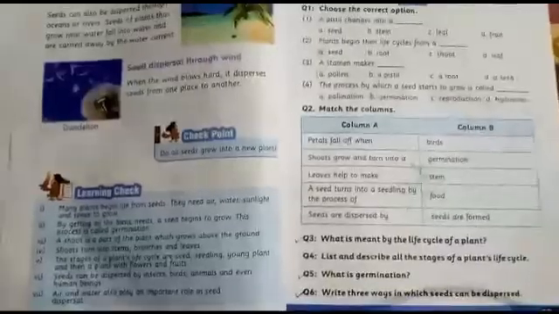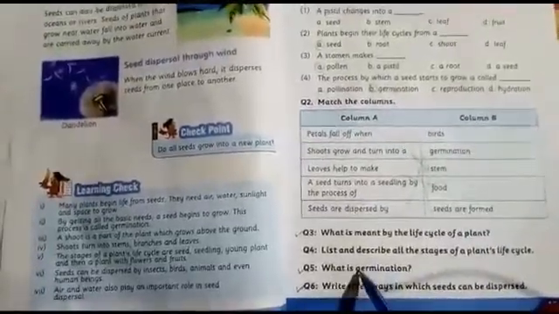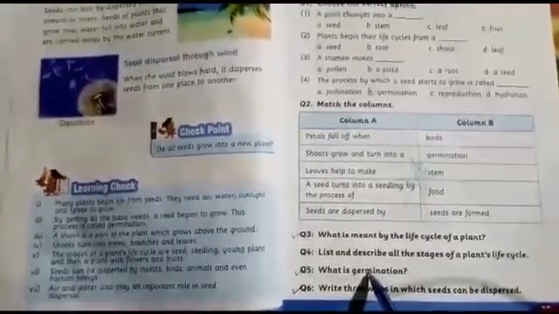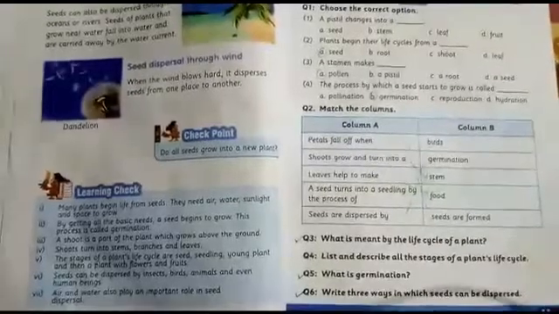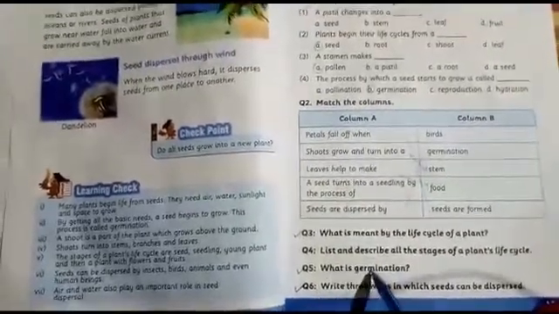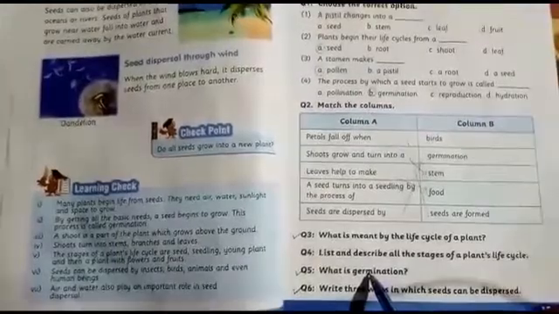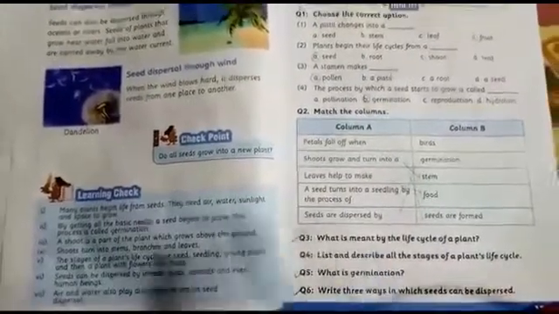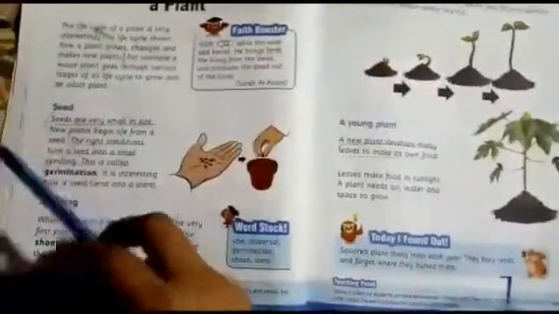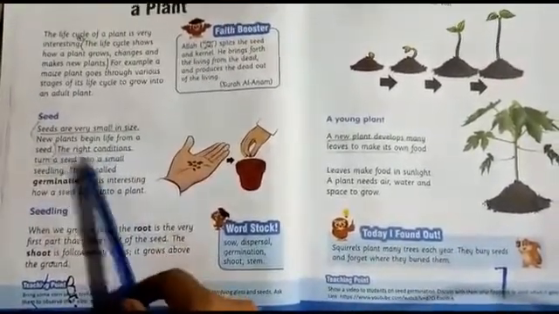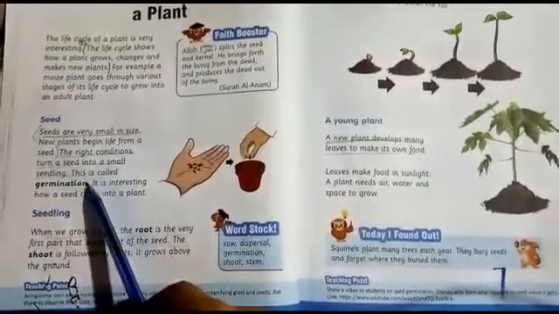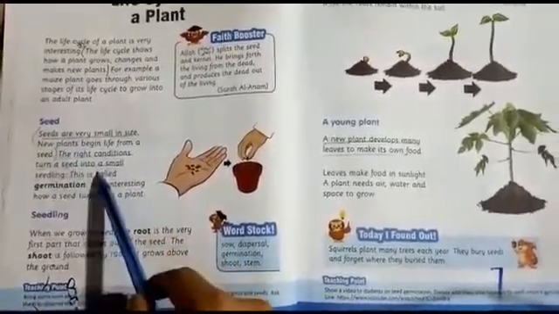The next question. So the fifth question is, what is germination? We have already covered it in our first lecture. What do you mean by germination? I will also show you the answer in the book. So germination, the right conditions turn a seed into a small seedling. This is called germination. So this is the answer of germination.